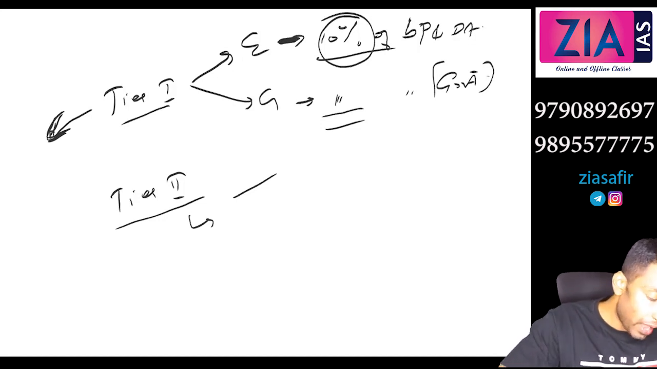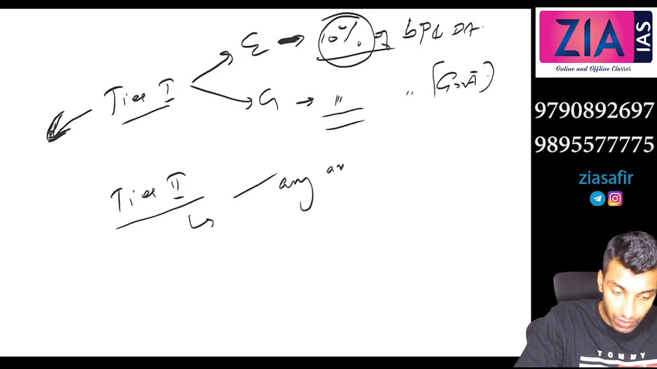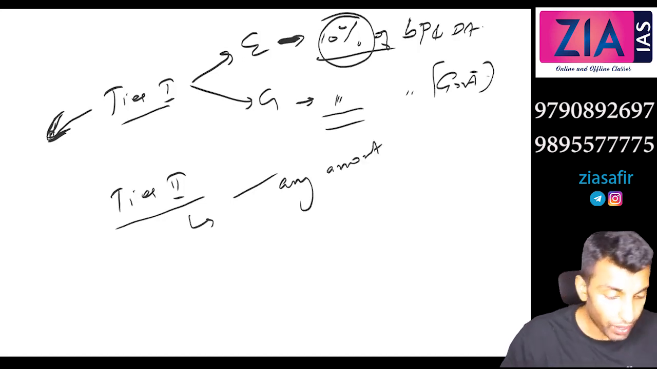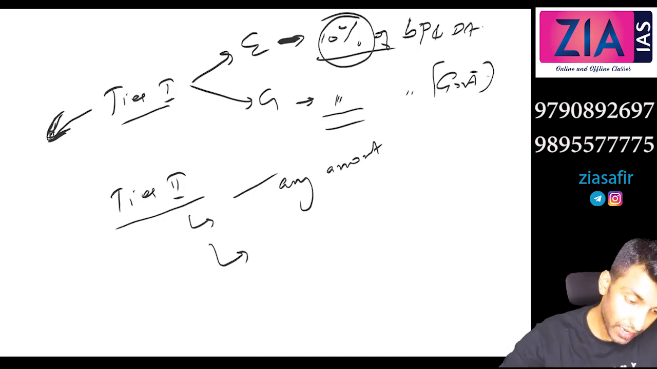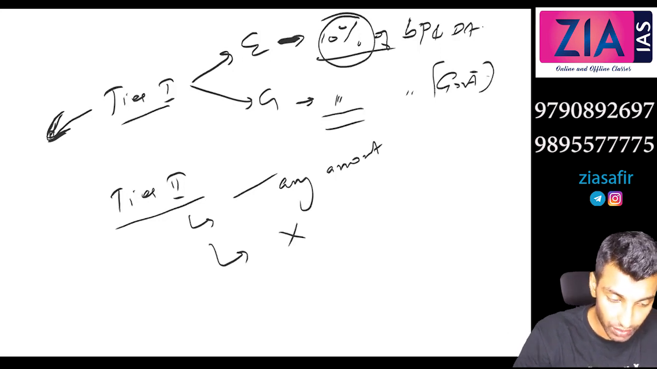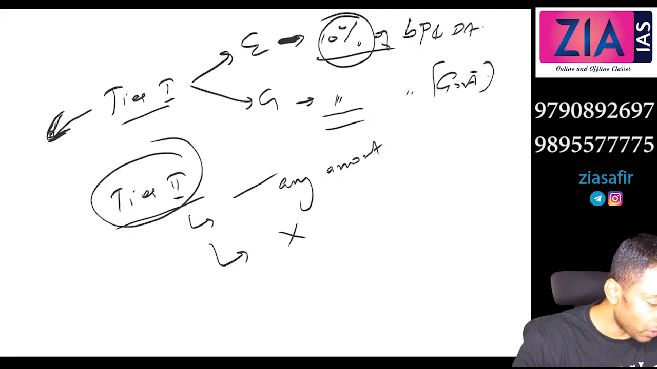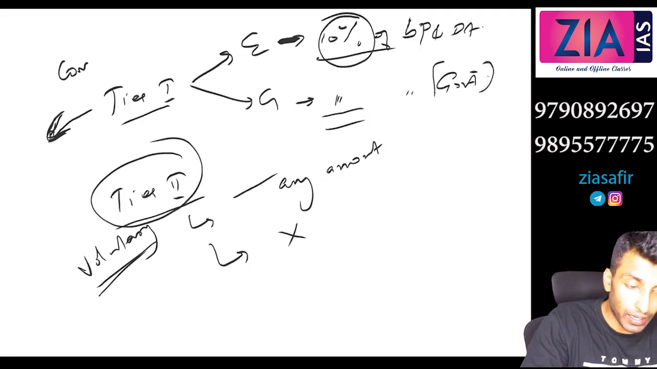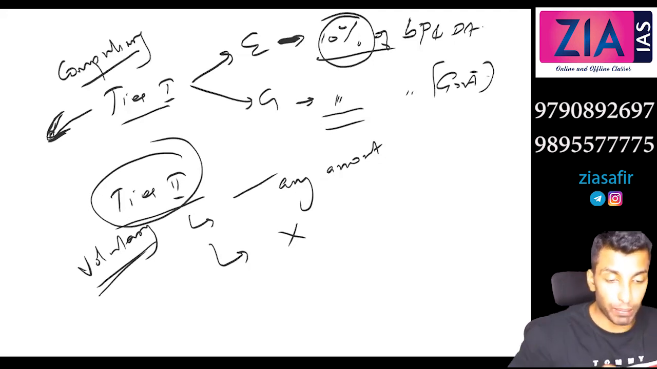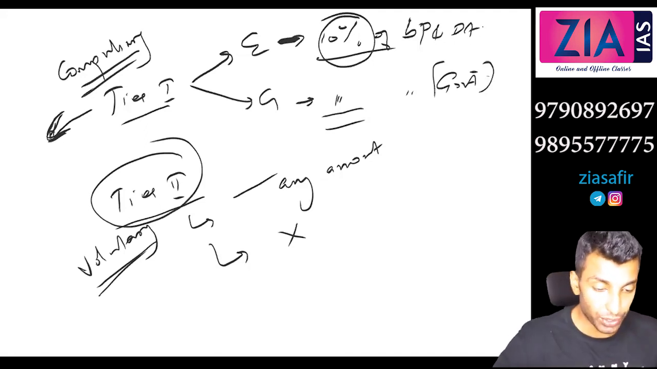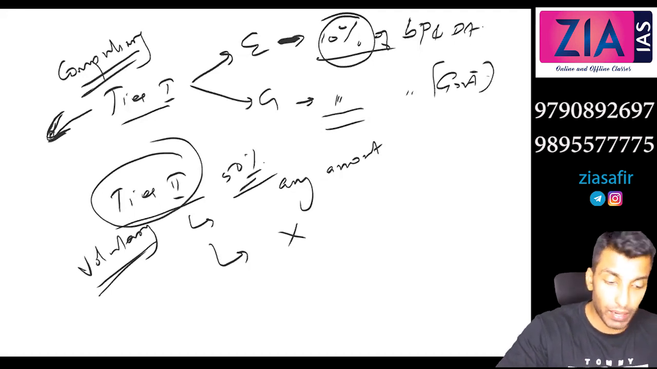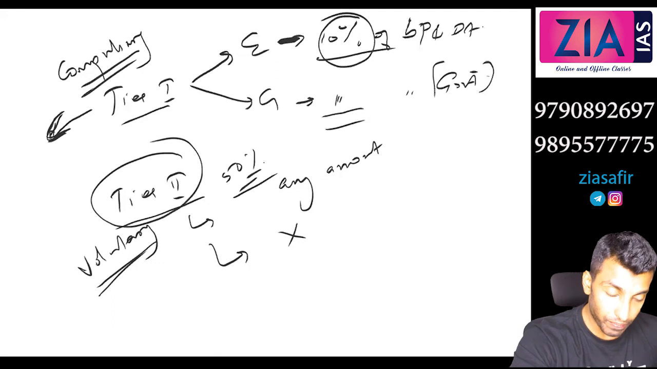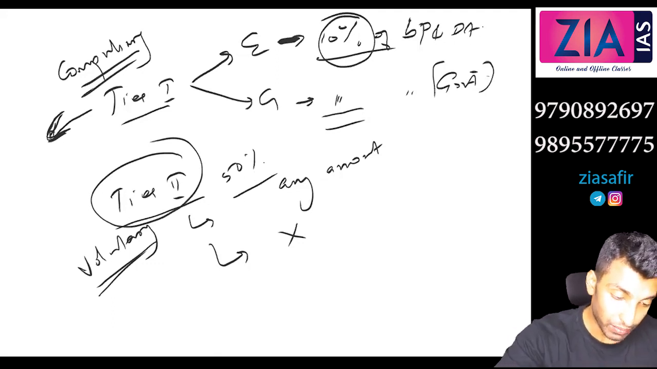In case of tier 2, any amount you can invest. So what about government contribution here in tier 2? There is no government contribution. Tier 2 is voluntary, while tier 1 is compulsory. In tier 1, you have to contribute 10% and the government also contributes the same. In tier 2, if you need more saving, you can even go for 50%, 60%, 70%, or the entire salary, but there won't be any government contribution here.